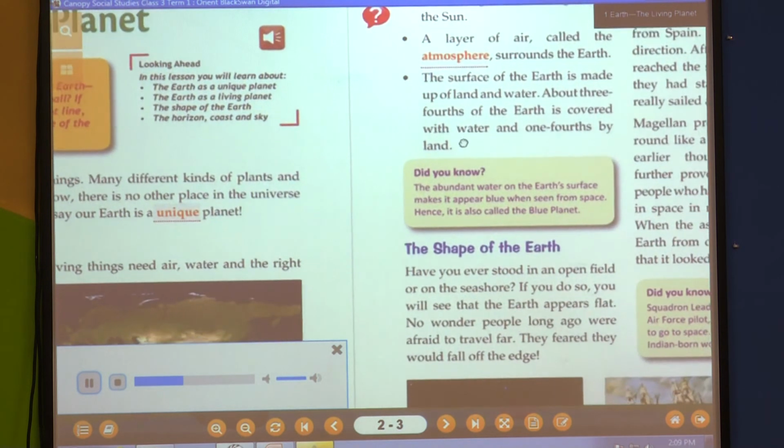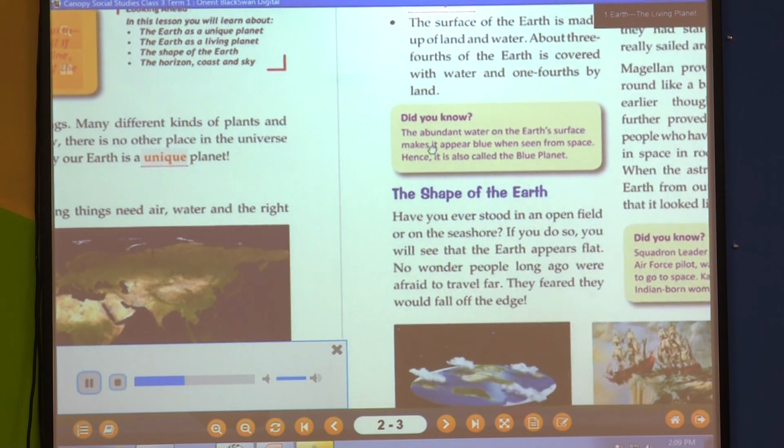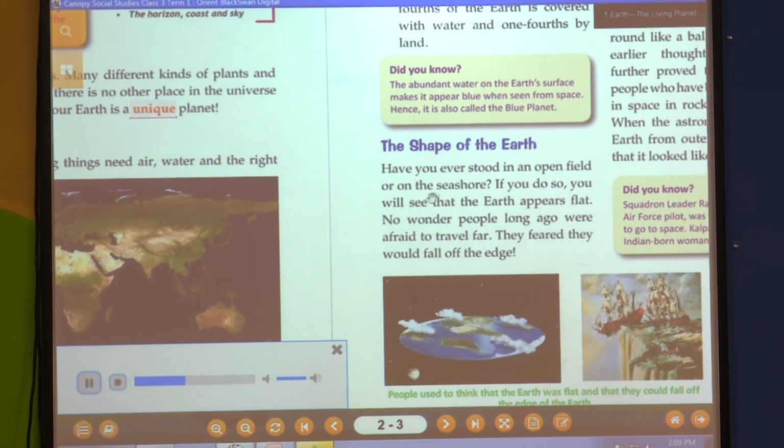The shape of the earth. Have you ever stood in an open field or on the seashore? If you do so, you will see that the earth appears flat. No wonder people long ago were afraid to travel far. They feared they would fall off the edge.